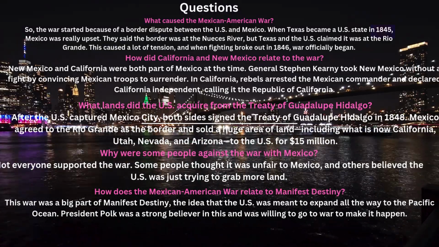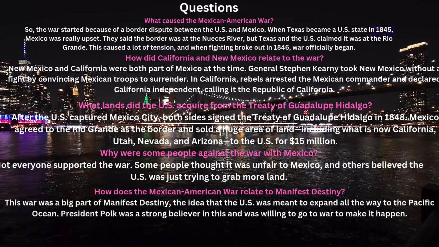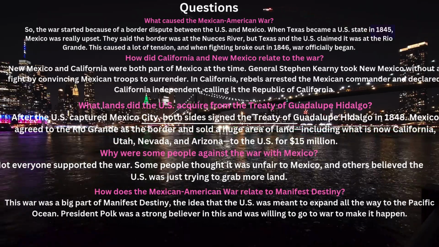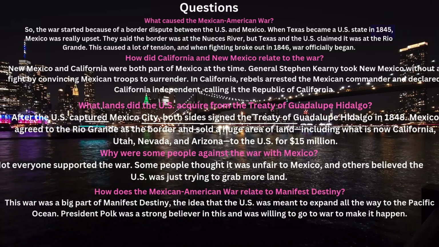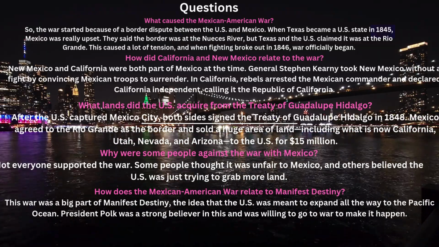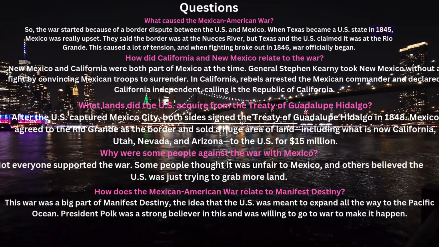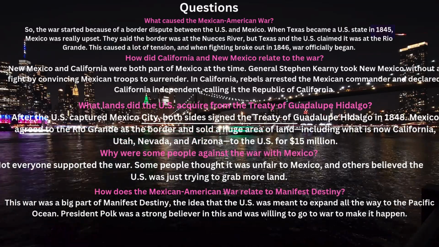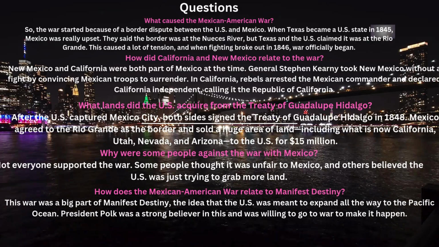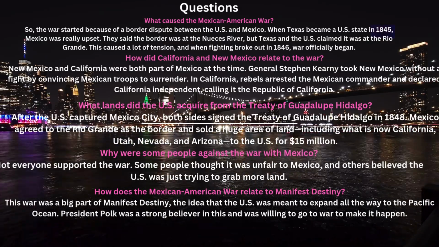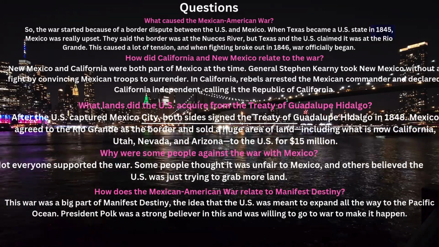What caused the Mexican-American War? So, the war started because of a border dispute between the US and Mexico. When Texas became a US state in 1845, Mexico was really upset. They said the border was at the Nueces River, but Texas and the US claimed it was at the Rio Grande. This caused a lot of tension, and when fighting broke out in 1846, war officially began.